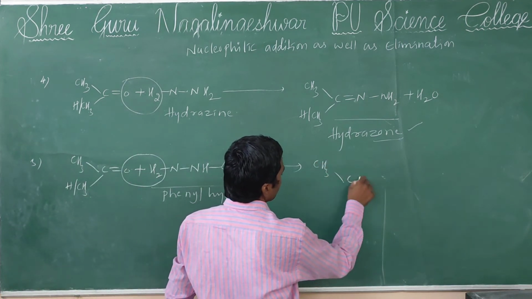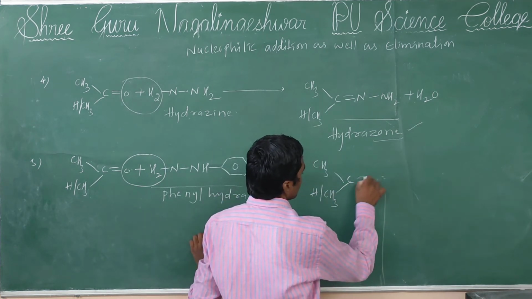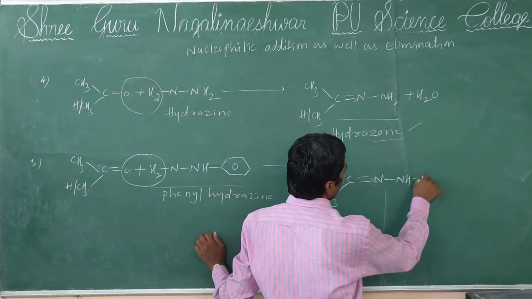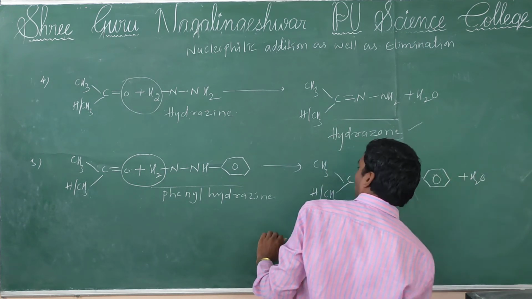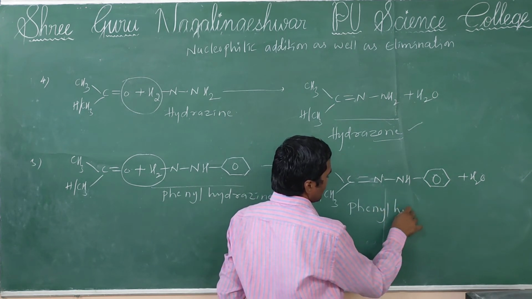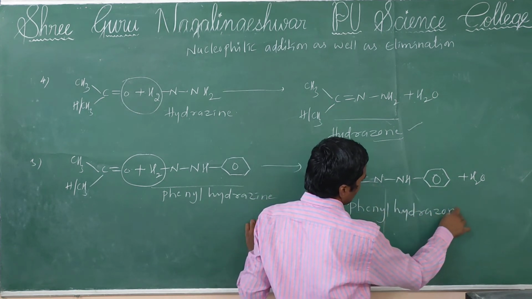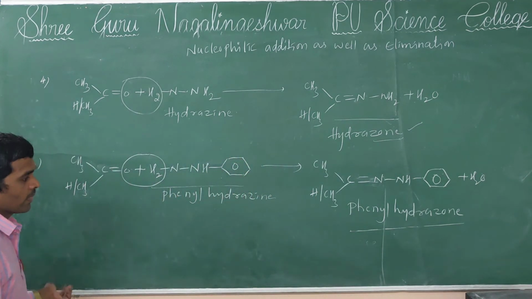Then formation of phenylhydrazone will be formed.